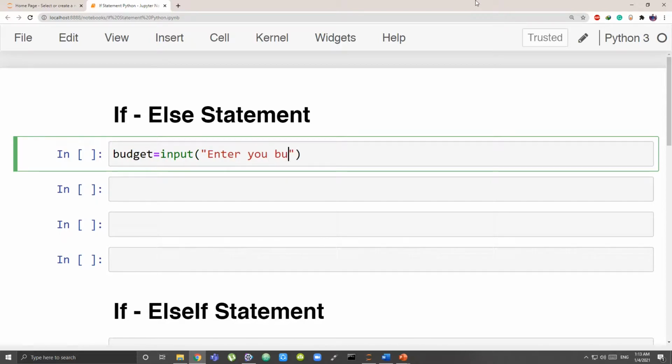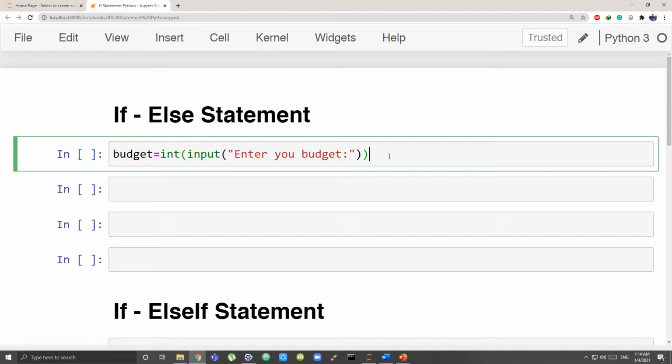Okay. Now one more thing that I want to tell is, anything that the user enters is taken as a string. It is taken as text. So we don't want it to be text. We want it to be a number because it's a budget. So I will convert it to an integer by writing int before the input. That is how you convert a string to an integer. You have to write the int keyword, and then inside the bracket the input statement.